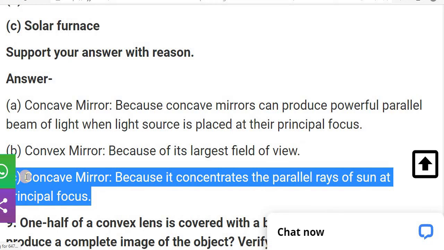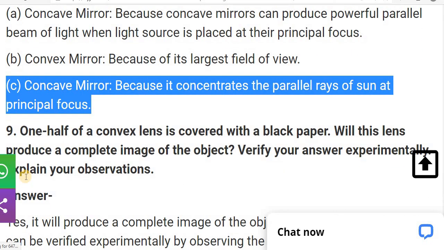And the last, in the solar furnace, as we discussed, it concentrates the parallel rays of the sun at a particular place, means the principal focus, and this principal focus is generally settled at the box where we keep our food for cooking. So it helps to raise the temperature, so food can easily cook. So that's the reason in a solar furnace we are using a concave mirror.